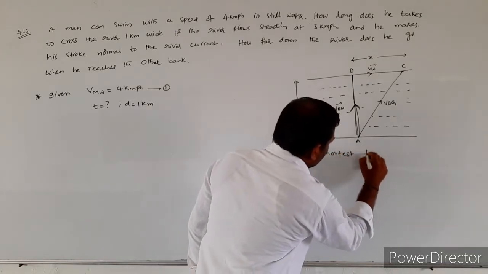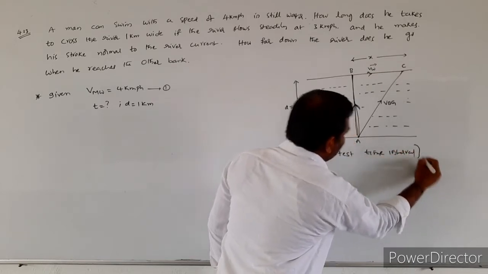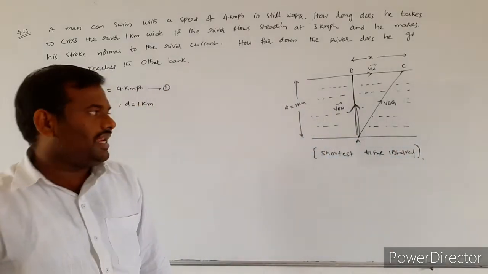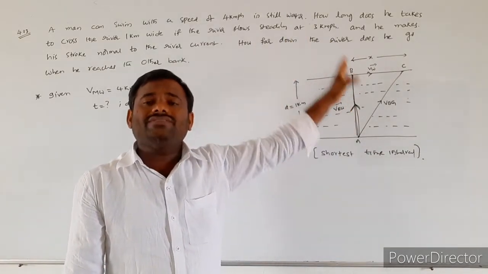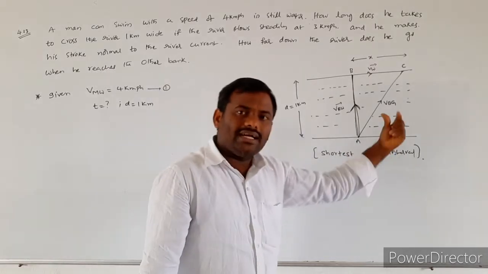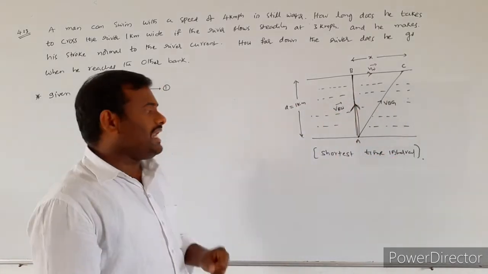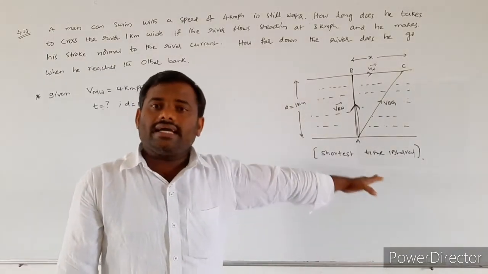They clearly mentioned he started his journey normal to the bank of the river, which means he wants to cross the river in the shortest time interval. First we will calculate the time taken by the man to cross the river in case 4.